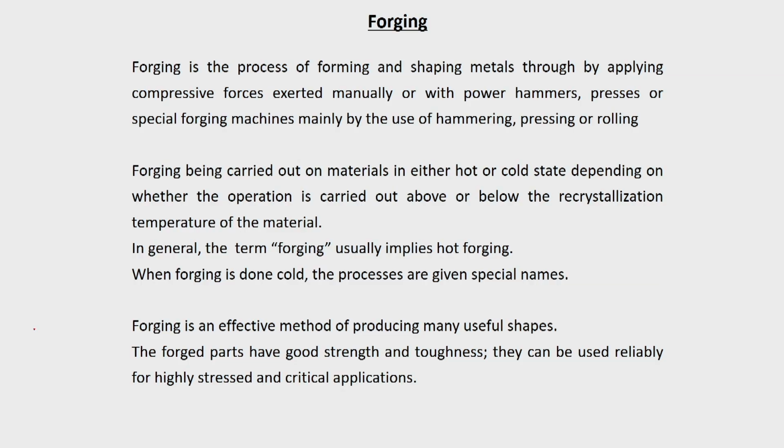So, today we will be discussing our new module, which will be the forging operation. We have seen various operations in our introductory lecture. Out of that, forging is the process of forming and shaping metals by applying compressive forces which are exerted manually or with power hammers, presses or special forging machines, mainly by the use of either hammering, pressing or rolling.